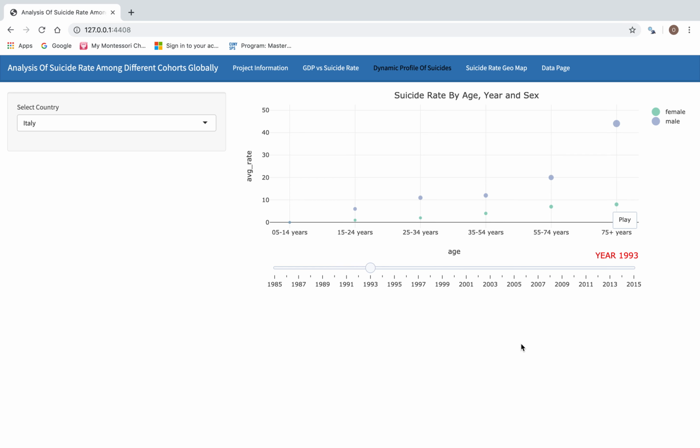So we see that for Italy, the dominant age group is 75 plus over all the years. And as we see, female suicide rate is significantly lower than male suicide rate.